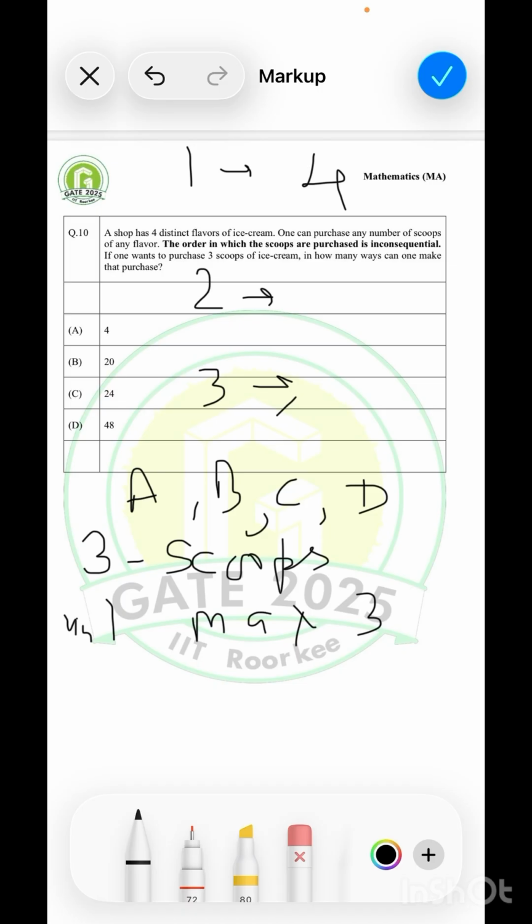Now you want to pick 2 flavors. There are 4 flavors, you want to pick 2. So how many ways can you select 2 flavors? Obviously 4C2. What is this number 4C2? 4 into 3 divided by 2, that is 6, right? So there are 6 ways you can pick the flavors, either A, B, or B, C, or C, D, or likewise. Once you have decided that, you can do that in 6 ways.